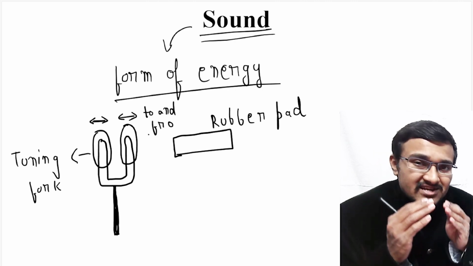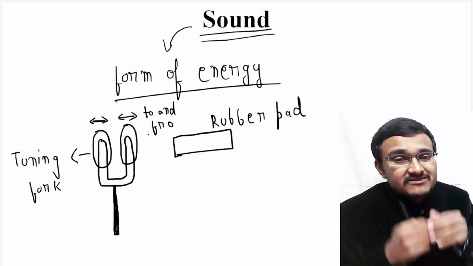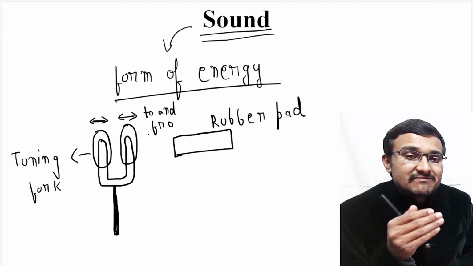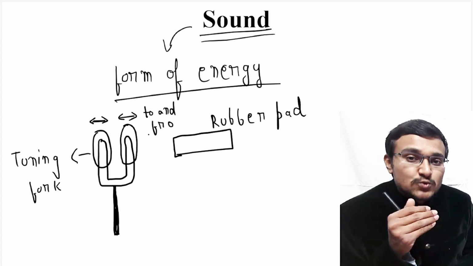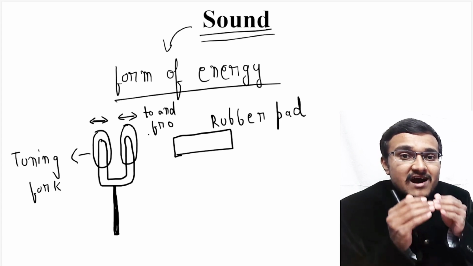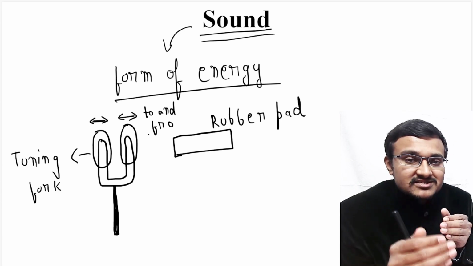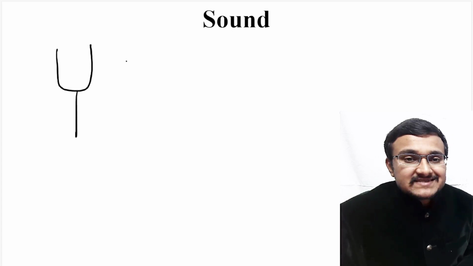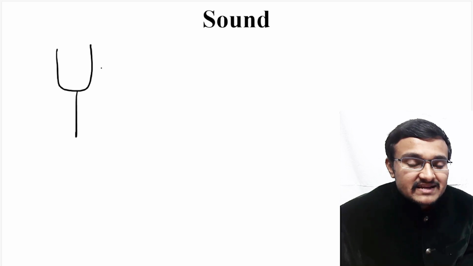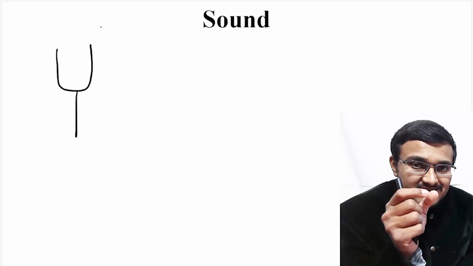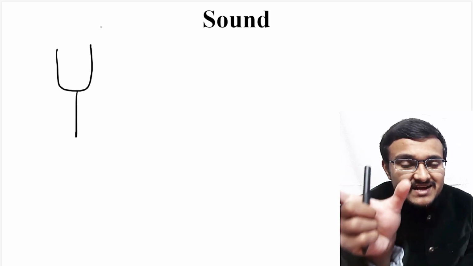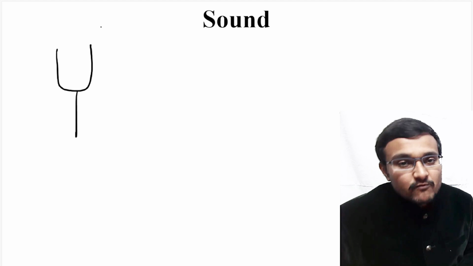So when a particular object or any source creates sound, at that time that object will be vibrating at its mean position. So that is, to and fro motion will be there for that object. It creates some kind of high pressure and low pressure regions around it. So for example, when this tuning fork is hit on a rubber pad, the air molecules which are there around this tuning fork will have a high pressure region and a low pressure region created by these vibrations.